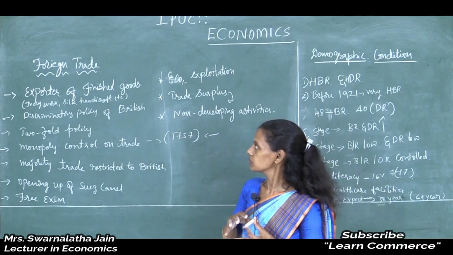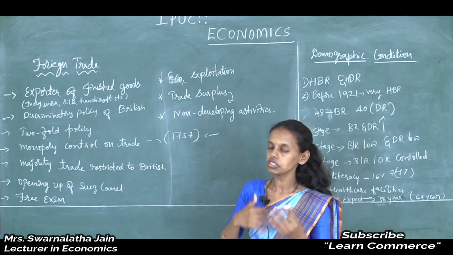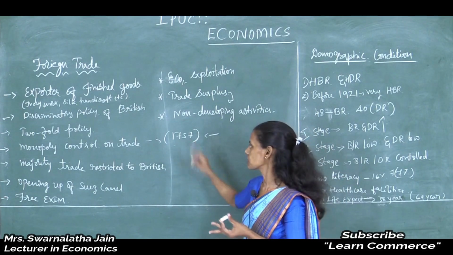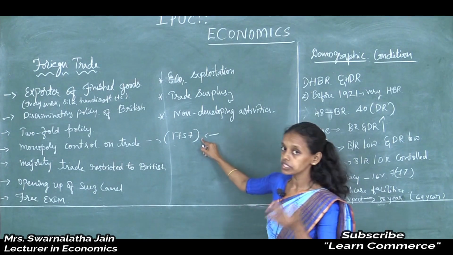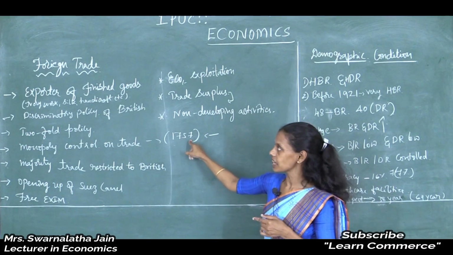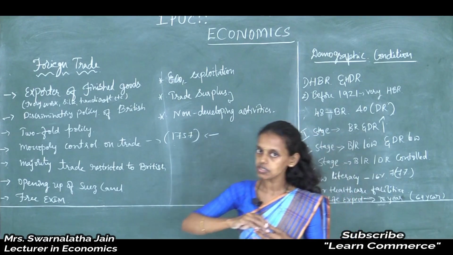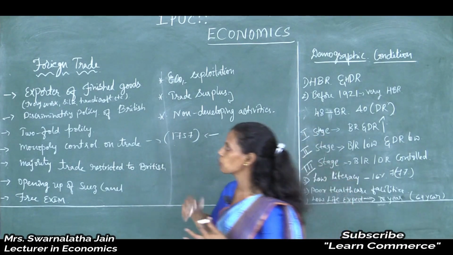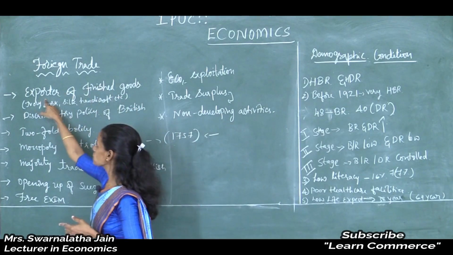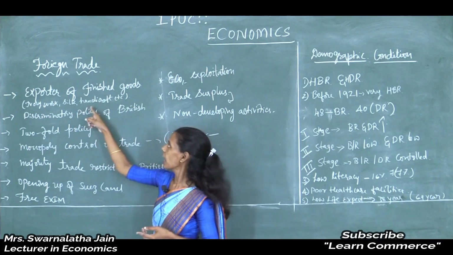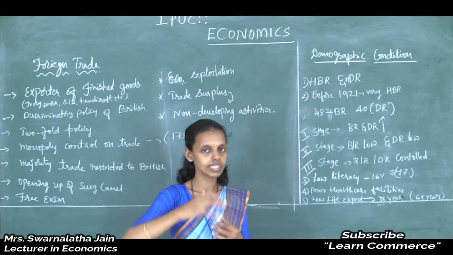So let us see the condition of India before independence, before 1757, before the advent of the British to India. India was an exporter of finished goods to Ceylon, Asia and some European countries, goods like ivory works, silk and handicraft materials.